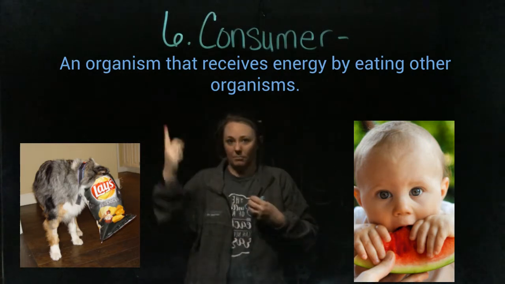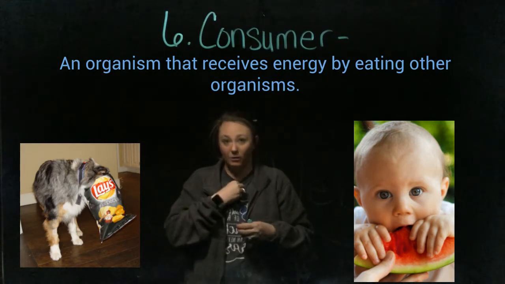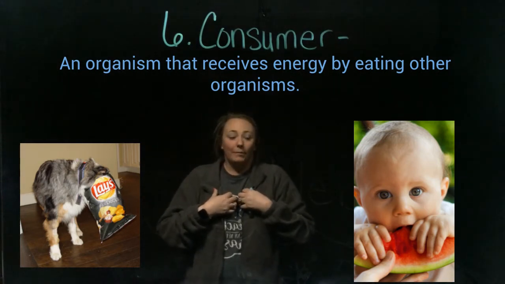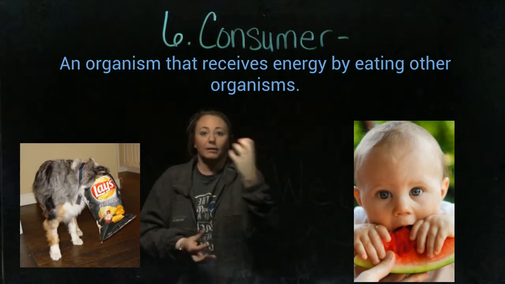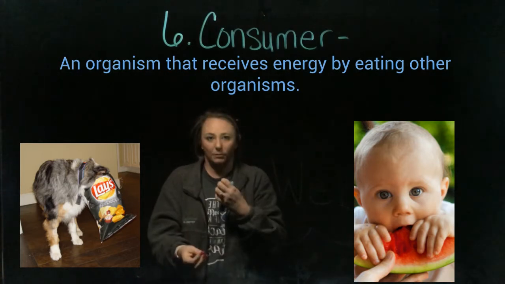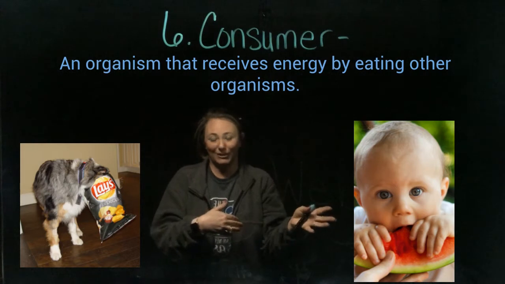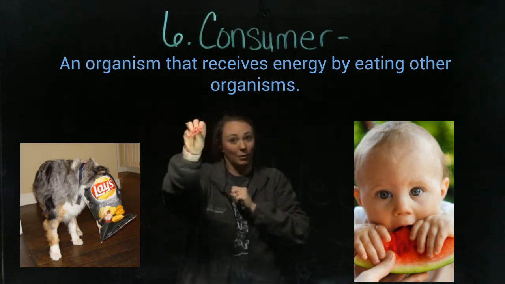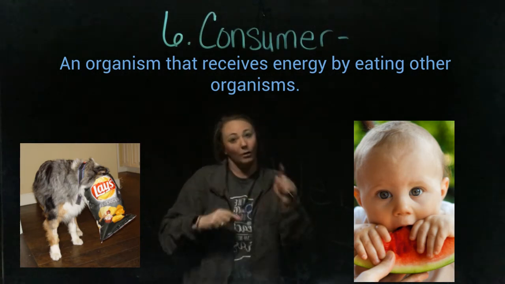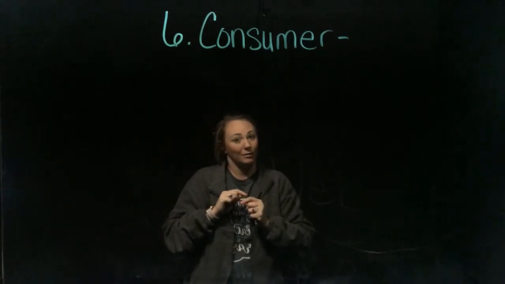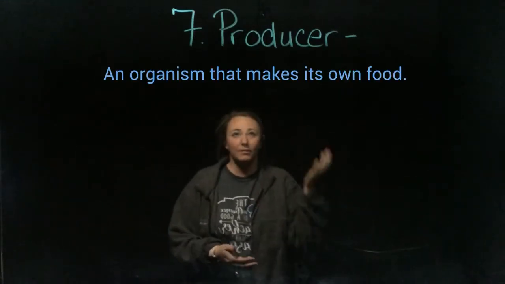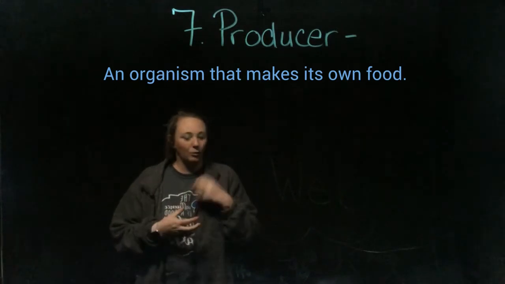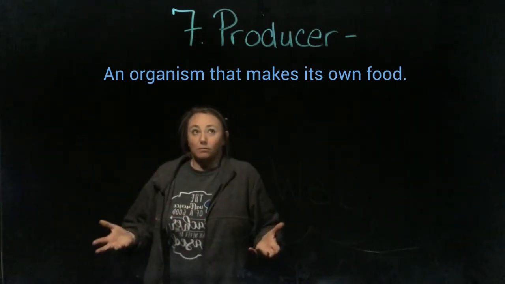Those foods, the meat and the plant, provided energy to me. So therefore, I'm the consumer. Okay? So I'm the consumer. I'm an organism that consumes other food for energy. So if our word is consumer, can you think of an opposite word that might be our 7th word? Okay, the opposite of a consumer is a producer. And a producer just means that it's an organism that makes its own food.